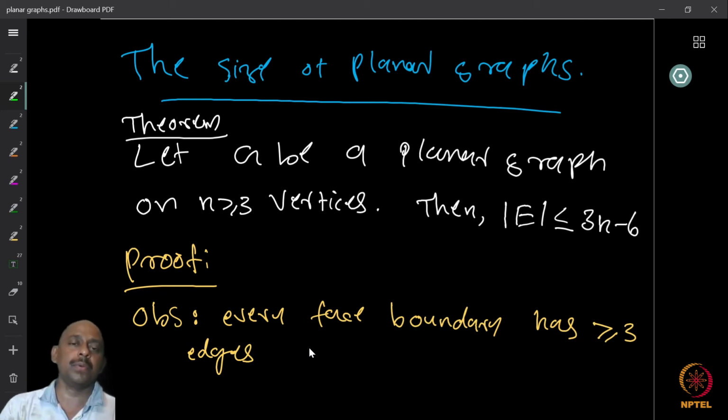For n equal to 2, you have this obvious counterexample, the trivial case where you have 2 vertices, 1 edge, where the identity is slightly violated. So if n is at least 3, then the number of edges in a planar graph is at most 3 times the number of vertices minus 6. The proof uses the observation that every face boundary has at least 3 edges.